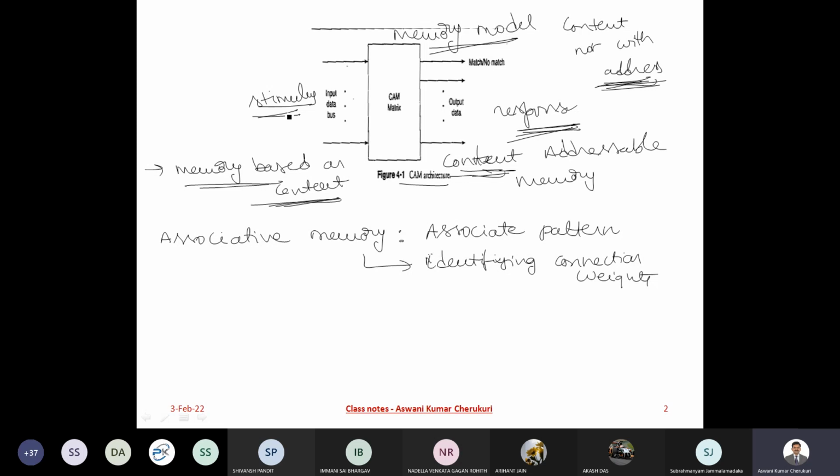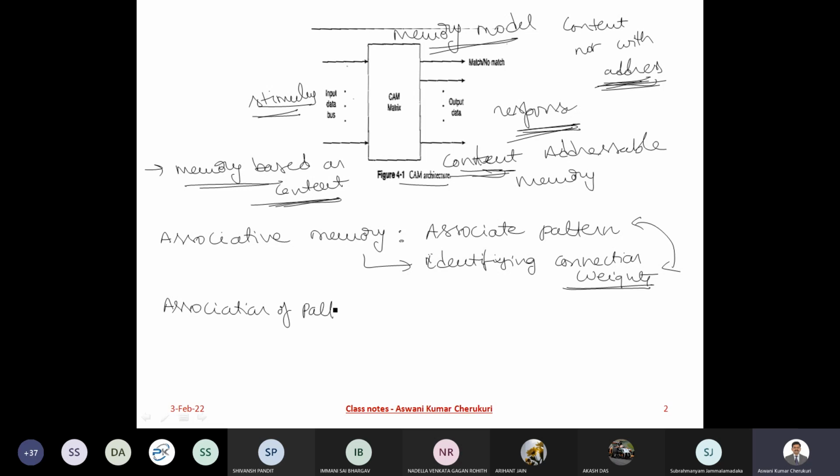So you are going to give the input, that means the stimulus, to the memory. And remember, when I say memory here, the memory is nothing but the connection weights between the patterns. All that we are going to discuss. So when I say associating the patterns, how do I associate? Association of the patterns happens.